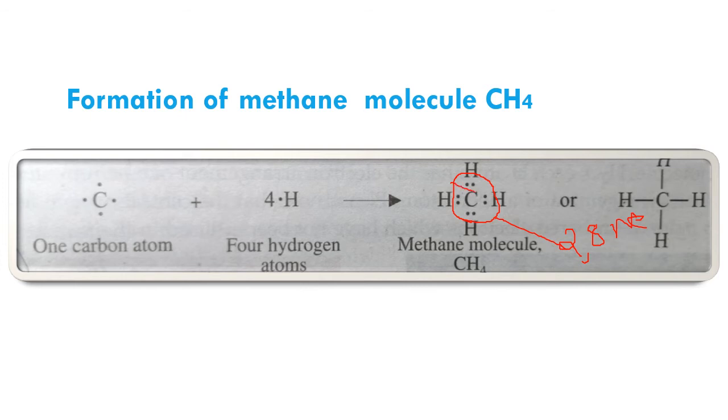Now you can observe the hydrogen atoms. Each hydrogen atom now has 2 electrons in its outermost shell. And with these 2 electrons, each hydrogen atom has the helium configuration, as helium has 2 electrons in its outermost shell. So in the formation of the methane molecule, there are 4 single covalent bonds, and the carbon atom acquires the neon configuration, whereas each hydrogen atom acquires the helium configuration.